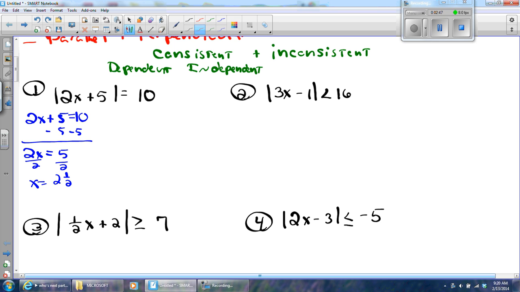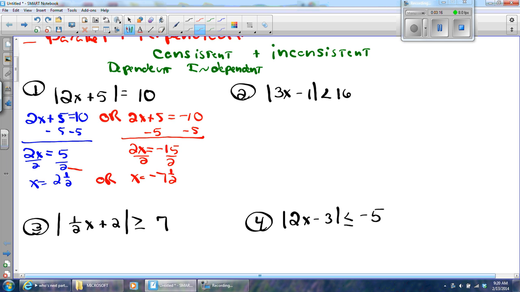All right? Because you forgot there is a second part. Or 2x plus 5 equals negative 10. I would highly recommend writing down both parts before you start to solve so that you don't forget. I'm going to subtract 5 on both sides. 2x is going to equal negative 15. Dividing by 2 will get me x equals negative 7.5. And remember, our answer is both parts. Austin, how many parts does it have? 2! It has 2. Brad, were you listening?